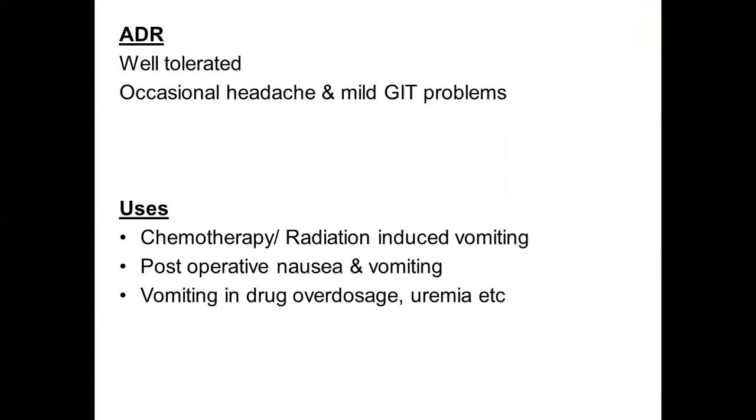The uses are mainly chemotherapy and radiation-induced vomiting, and post-operative nausea and vomiting. These drugs are very popular for chemotherapy, radiotherapy, and post-operative nausea and vomiting. It is also used for vomiting caused by drug overdosage, and diseases like uremia, etc.